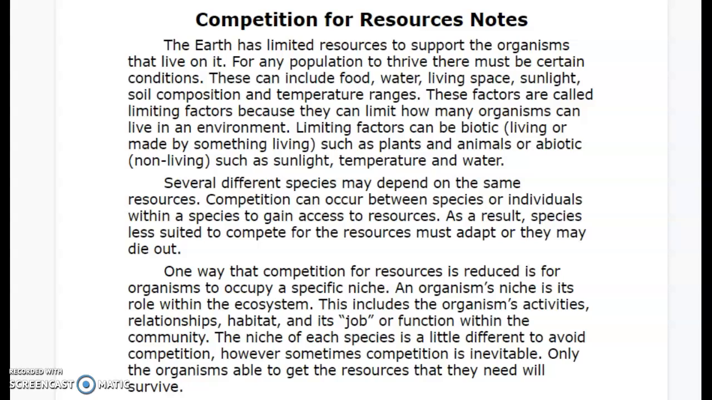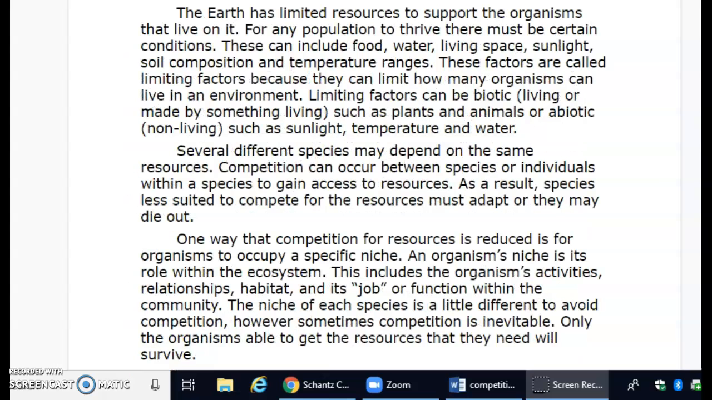Limiting factors can be biotic, living or made by something living, such as plants and animals, or abiotic, non-living, such as sunlight, temperature, and water. Several different species may depend on the same resources. Competition can occur between species or individuals within a species to gain access to resources. As a result, species less suited to compete for the resources must adapt or they may die out.